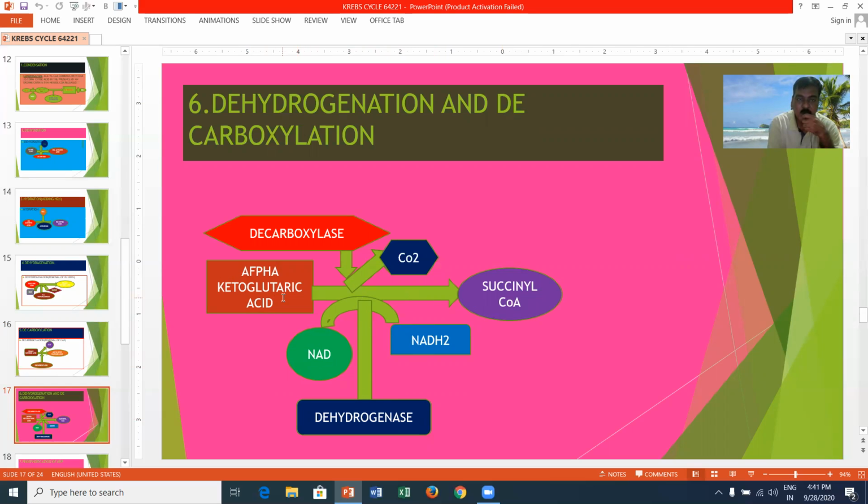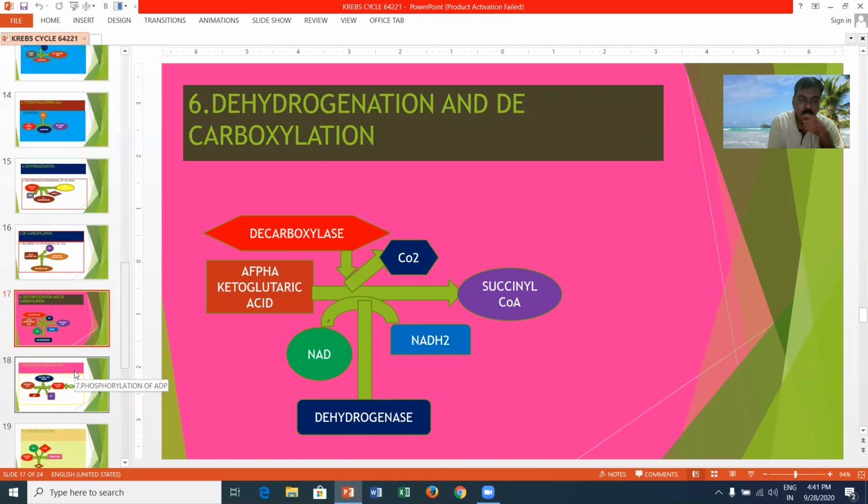Alpha ketoglutaric acid undergoes dehydrogenation and decarboxylation. In decarboxylation, in the presence of decarboxylase, it removes carbon dioxide, and it converts into succinyl CoA by the process of dehydrogenation and decarboxylation.